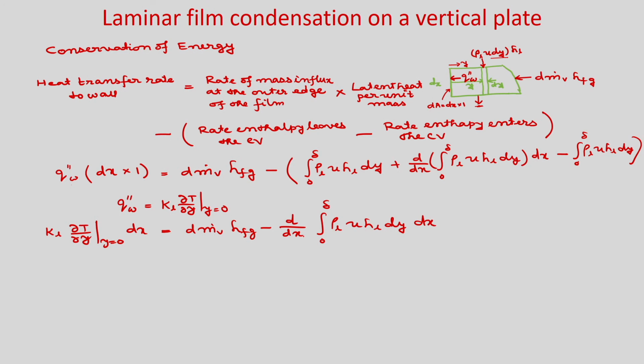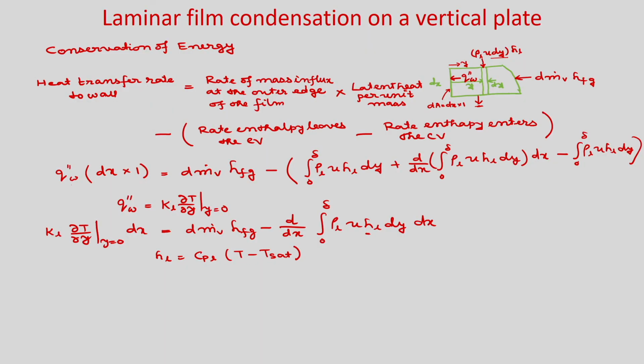Now, here the enthalpy of this subcooled liquid is measured relative to that existing at the saturation temperature, i.e., assuming that the liquid specific heat is constant, the enthalpy of the subcooled liquid film h_L can be expressed as h_L = c_pL (T − T_sat). So, this expression you can write.